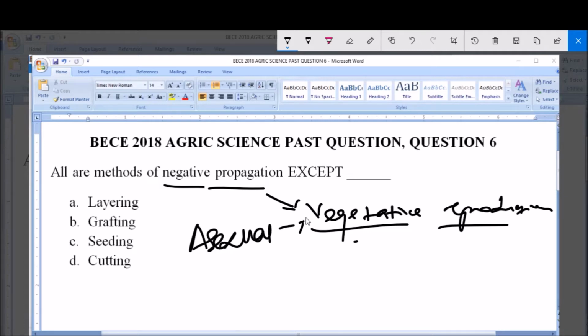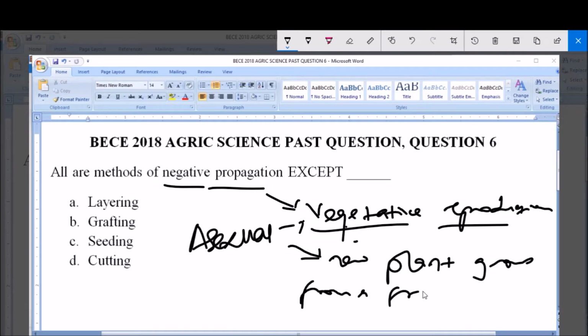It is defined as any form of asexual reproduction in which new plants grow from a fragment of the parent plant. Now, in this type of reproduction, which is vegetative reproduction, there is no planting